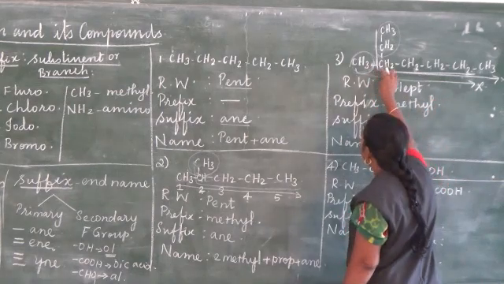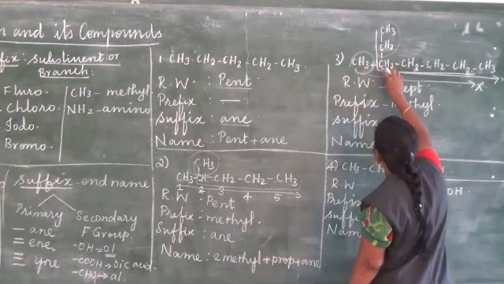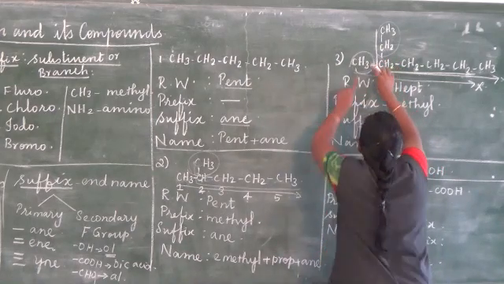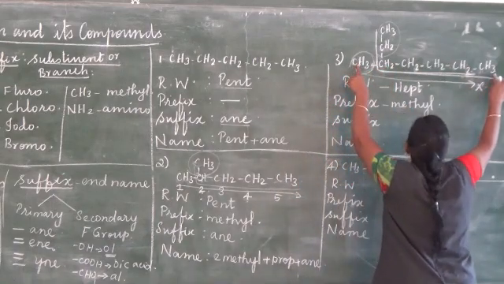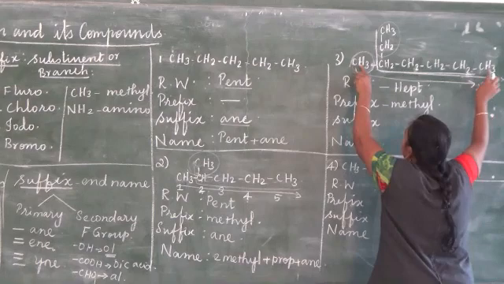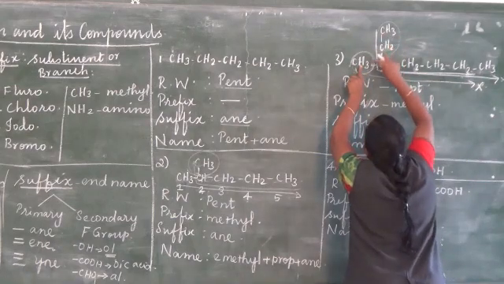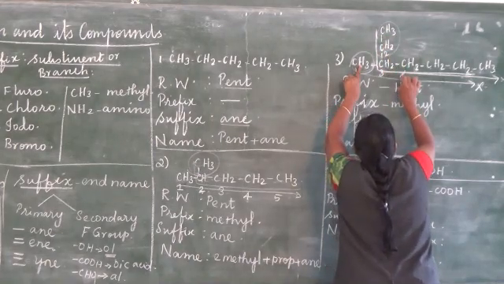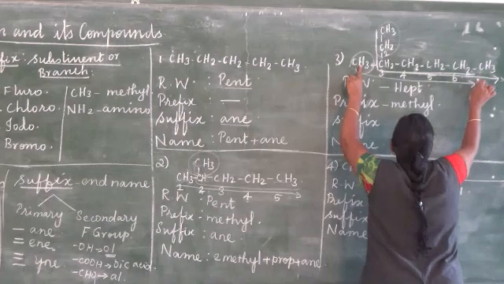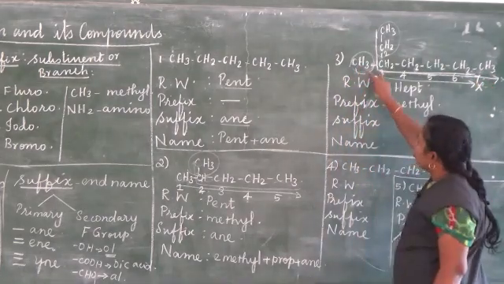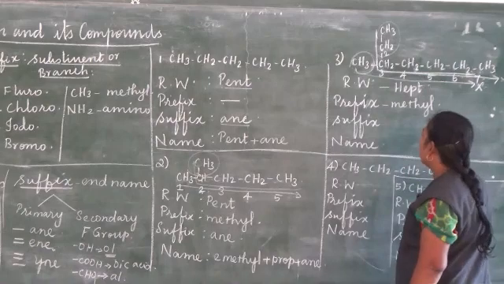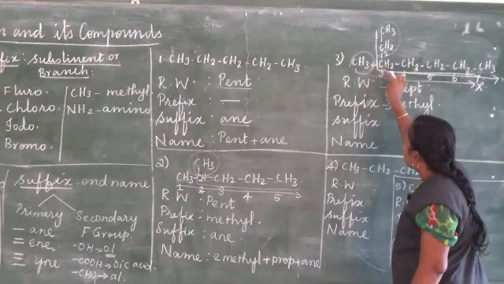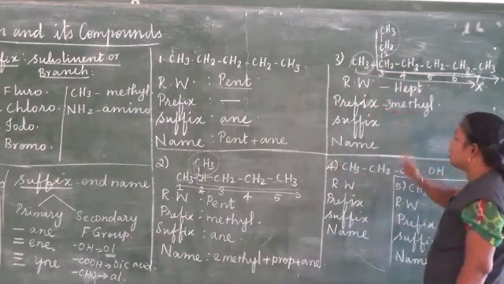And then the branch is connected with which carbon atom? So we have to start from the lowest end. Branch is with this; this is the end far away from the branch, and this is the end closest to the branch. So this is the first carbon, second carbon, third carbon, fourth carbon, fifth carbon, sixth carbon, seventh carbon. Here the methyl group is attached to the third carbon. Therefore 3-methyl, because the methyl is connected to the third carbon.